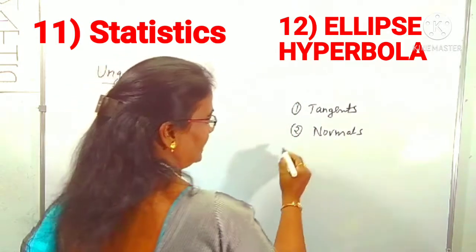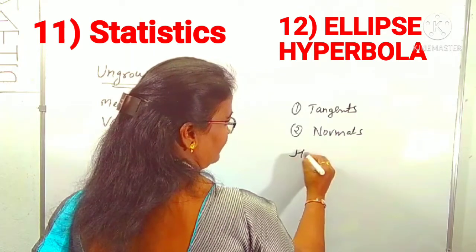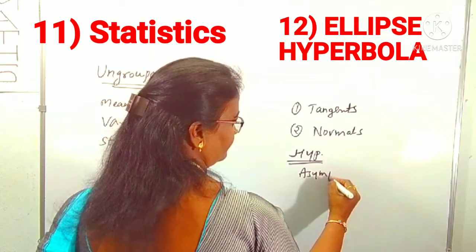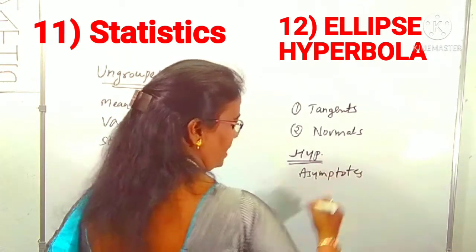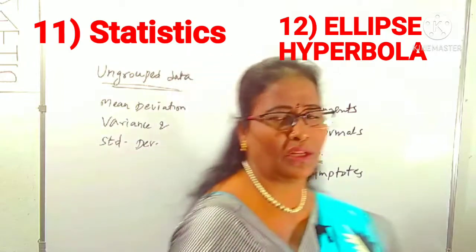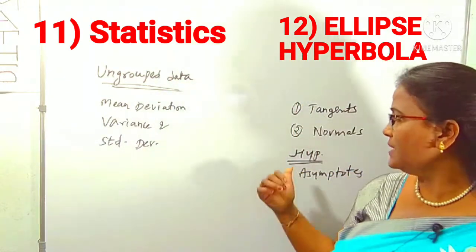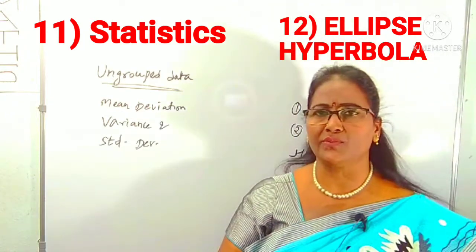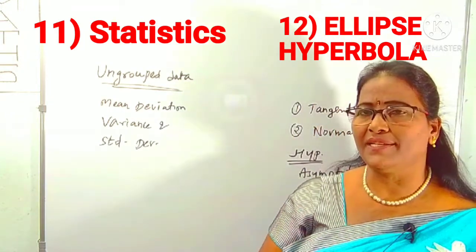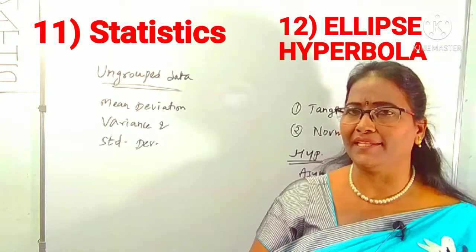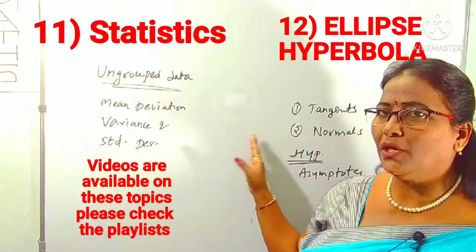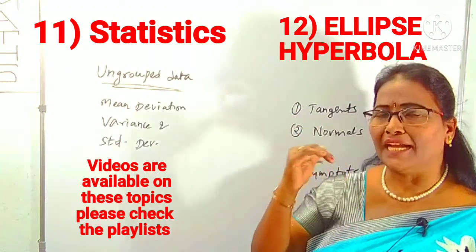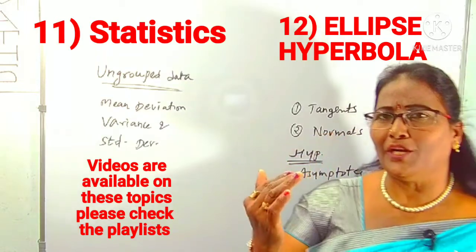And in the case of the hyperbola, you have to know about the asymptotes also. Additionally, you have to know the asymptotes of the hyperbola and also the rectangular hyperbola. The common points here and there are the content, focus, vertices, foci, directrices, and so on. Also you have to know the different types of tangents and normals in both chapters, tangents at the point, at a parametric point, etc.